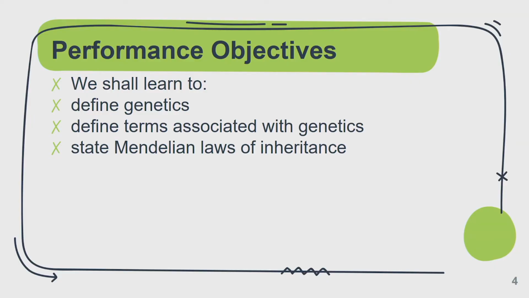First of all, we'll be looking at the definition of genetics. We'll be learning what it means. And after that, we'll be considering different terms associated with genetics. Genetics as a concept consists of different terminologies. These terminologies are very important. You must understand them, and with your understanding of these terminologies, you'll be able to answer questions under the topic.